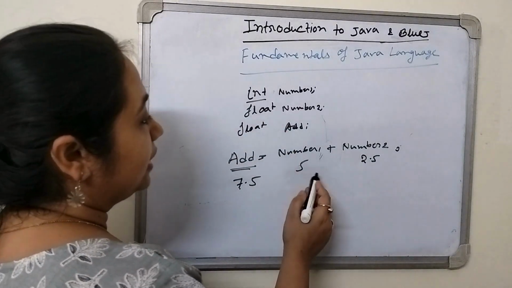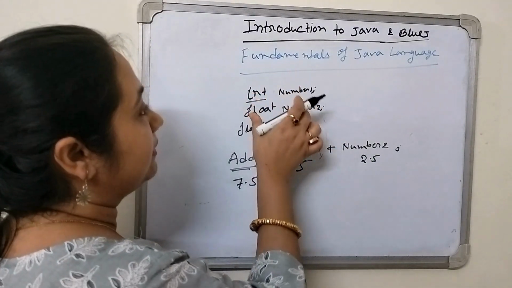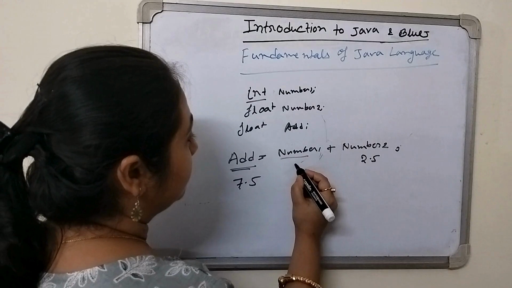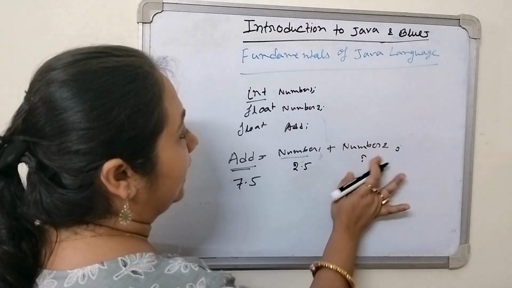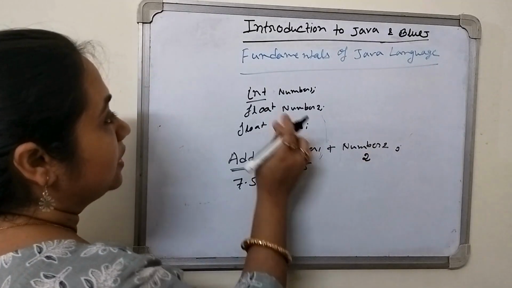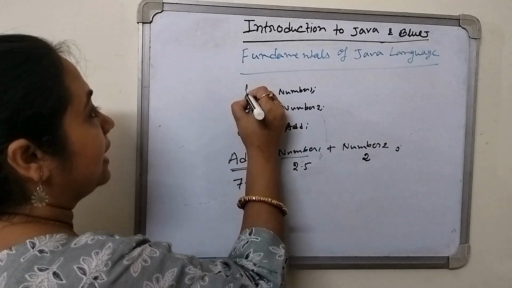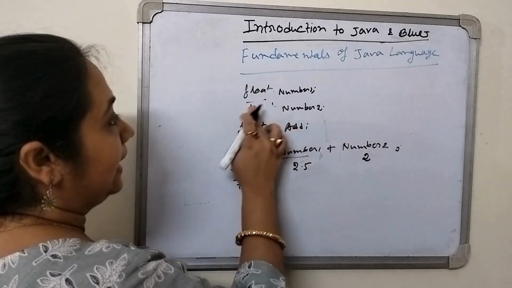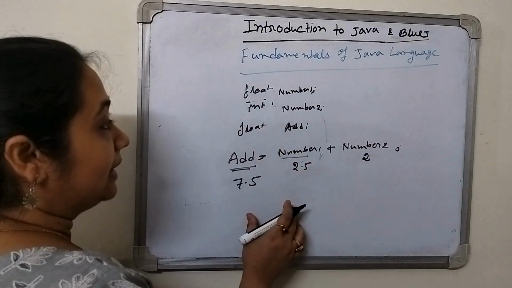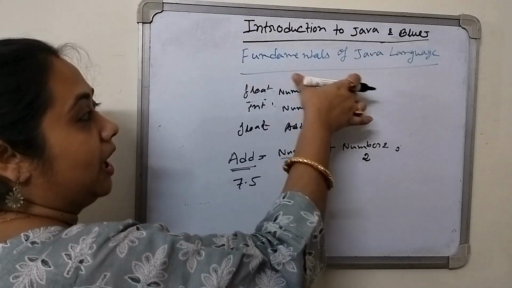Okay, so according to our program, we have to identify which data type we will take. Suppose in number 1 we have taken 2.5 and number 2 we are taking the value 2, which is only an integer. Since number 1 is a float value, we have to write float here, and number 2, though an integer value, is also declared as float. But we have to mention this at the start of the program.